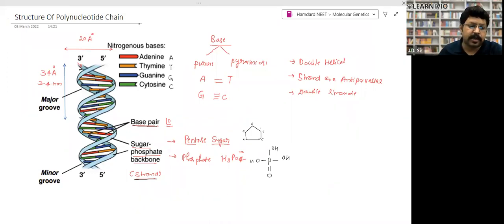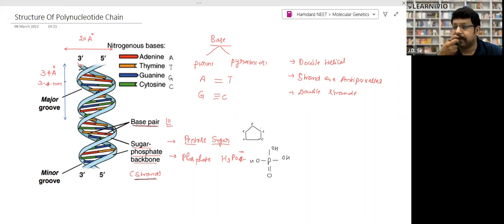Look, this is a single DNA, right? When I say single DNA, it means the length should be 34 angstrom or 3.4 nanometer. You have to remember both of the units. It should be in your mind. Sometimes they ask this simple kind of question and students get confused, right?